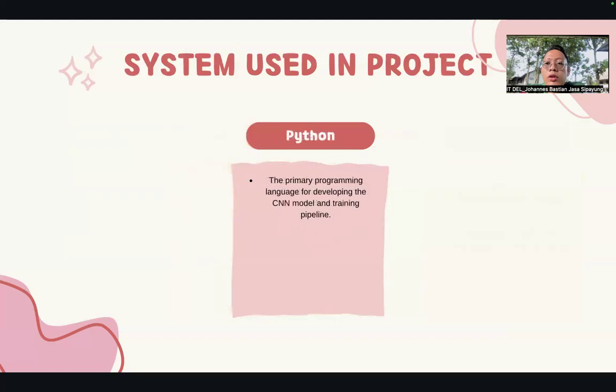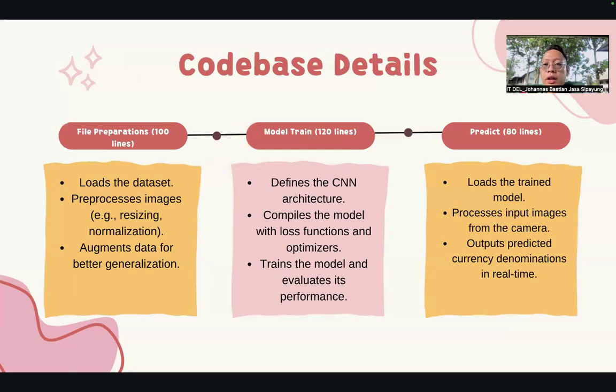And the last system used in the project is Python. Python is the programming language for developing the CNN algorithm, the CNN model, the training pipeline, and the code base details. Now this project is done as a group, and for my portion in the group, I build the model, divided into three parts.